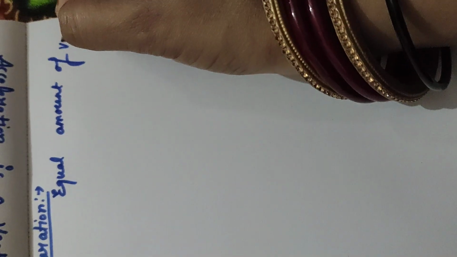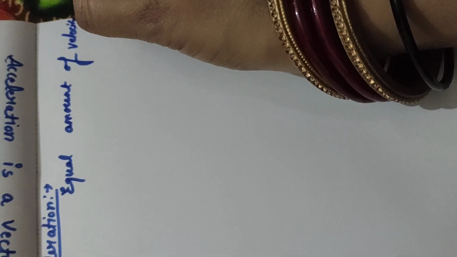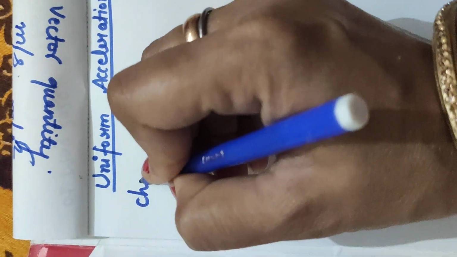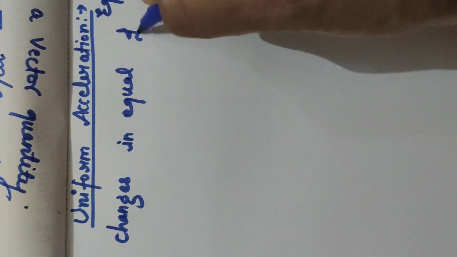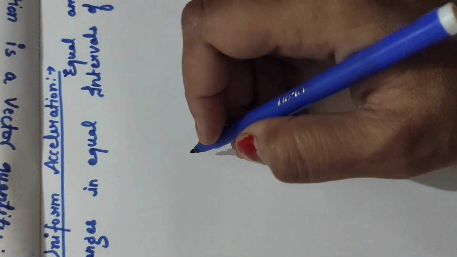So if an equal amount of velocity changes in equal intervals of time, then it is said to be uniform.